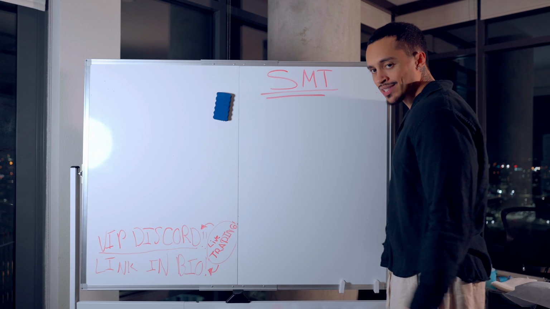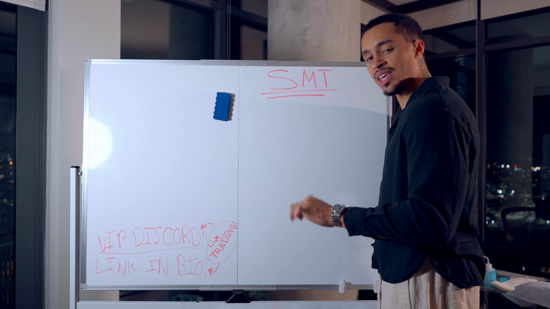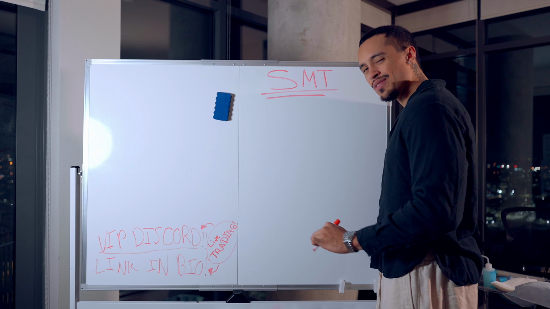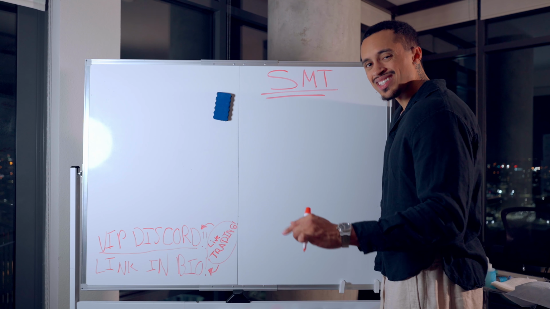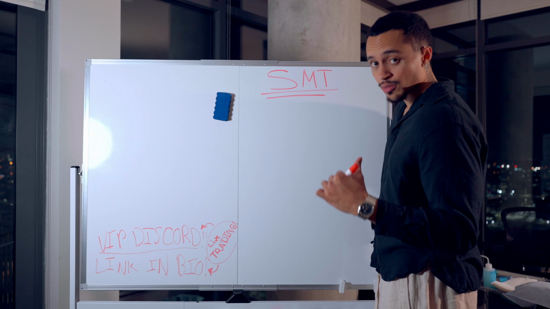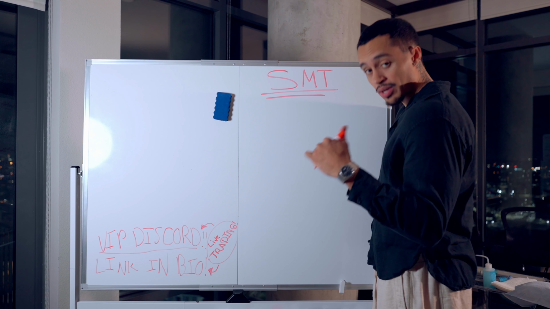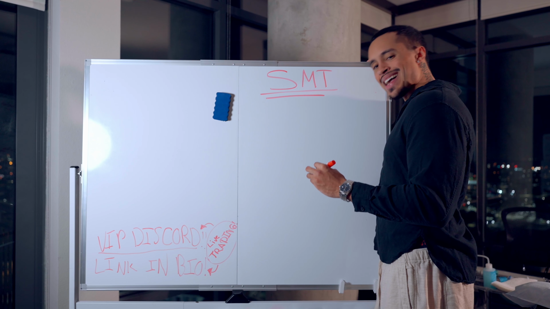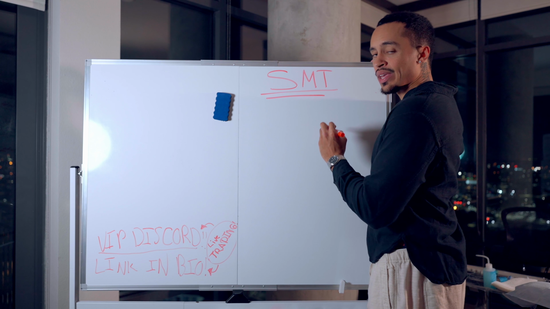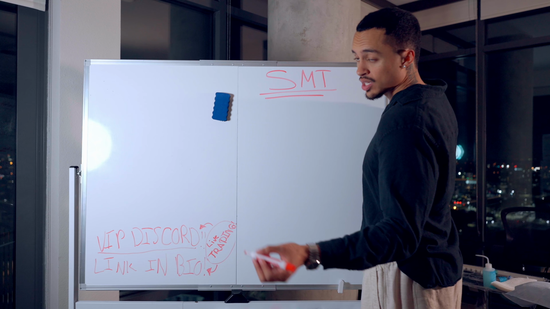What two correlating assets do we actually care about here at Acosta Funds VIP Discord? There's only two. That is going to be NQ, which I talked about in the first video, and ES, which I talked about in the first video. Now, NQ is the asset that we trade. ES is the asset that we trade alongside NQ. We don't really place trades on that, but you know what I mean?